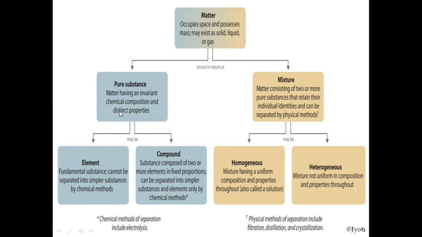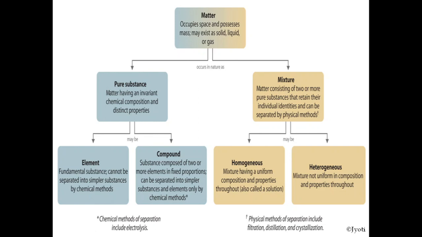That means the chemical compositions are same. The chemical composition of the matter is same. That means each and every particle of the matter is having same chemical composition. Then that is called pure substance. So again, this pure substance is of two types. It can be element, it can be compounds. So what are elements? Elements are the fundamental substances and that cannot be separated into simpler substances by chemical methods.